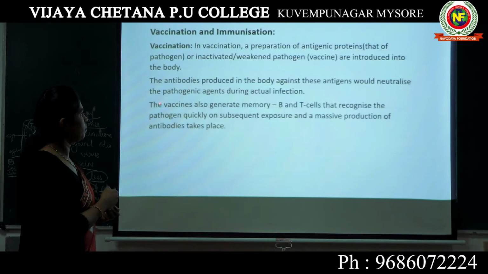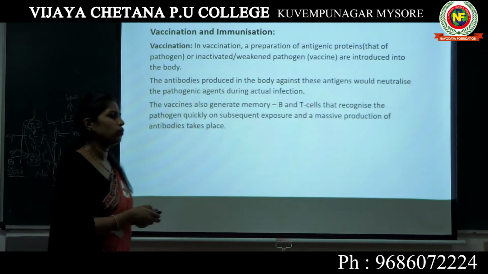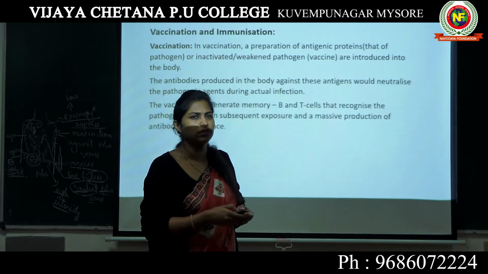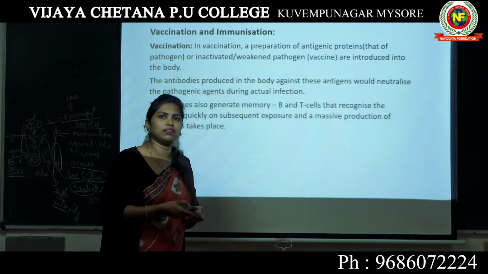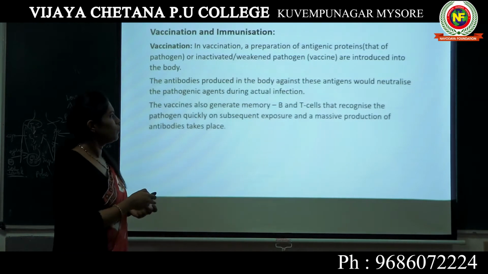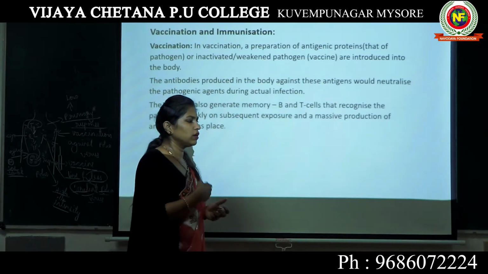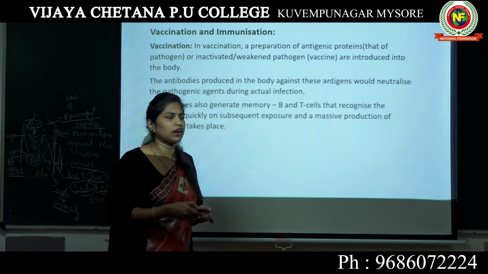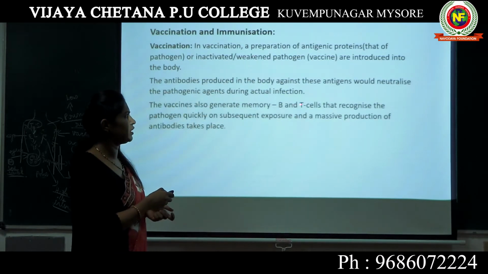Now, what happens is the vaccines also generate memory B and T cells. We talked about B lymphocytes and T lymphocytes in the previous classes. They are also referred to as B cells and T cells. When they contribute towards having the memory of the previous attack, these B lymphocytes and T lymphocytes are also known as memory B cells and memory T cells.